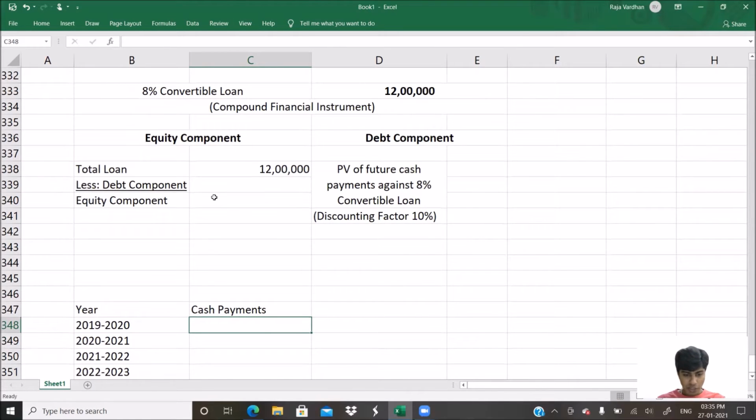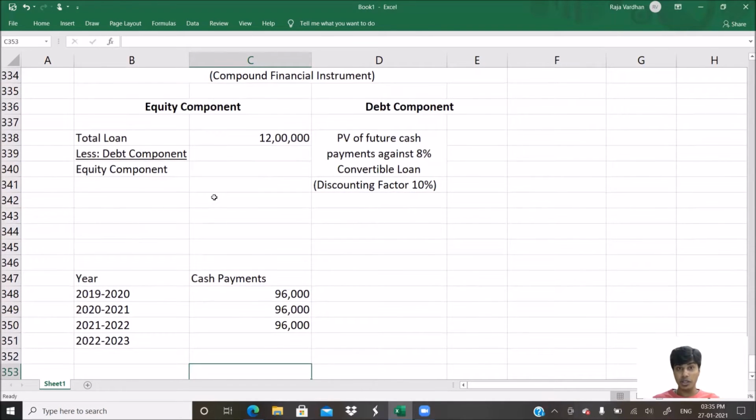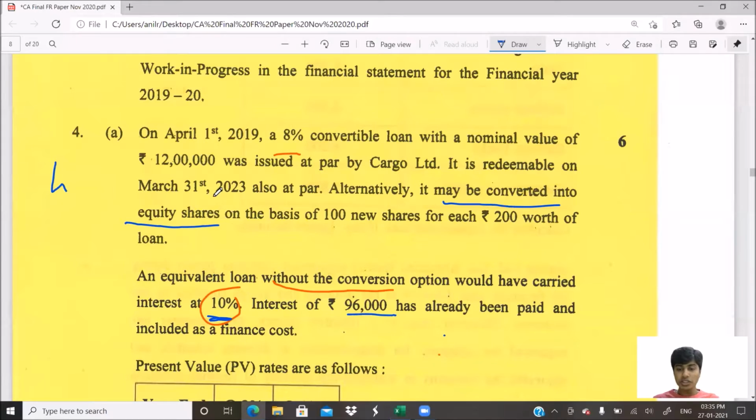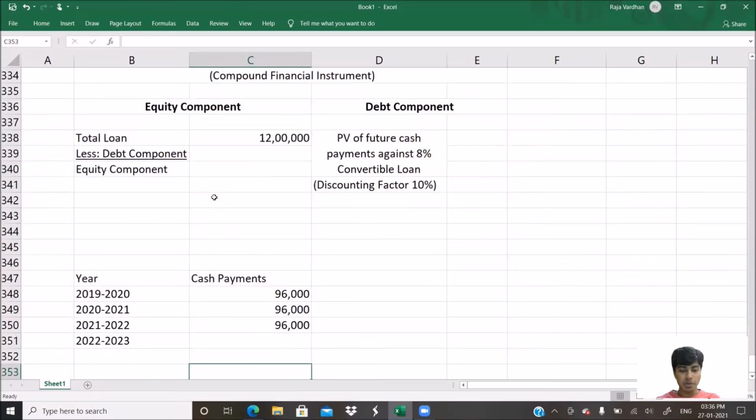You get that? So cash payment, here it is 96,000 for year 1, for year 2 as well, for year 3 as well, because they have not told that the principal is repaid anytime during the first 3 years. So we'll assume that the entire principal is repaid only at the end of year 4. They have nowhere mentioned in the question that the principal is redeemable in the year. In fact, they've told it is redeemable on March 31st, 2023. So principal repayment is only after 4 years. In the first 3 years, there is no principal repayment. So 96,000, 96,000, 96,000 is repaid. In year 4, you would repay 96,000 interest plus principal.